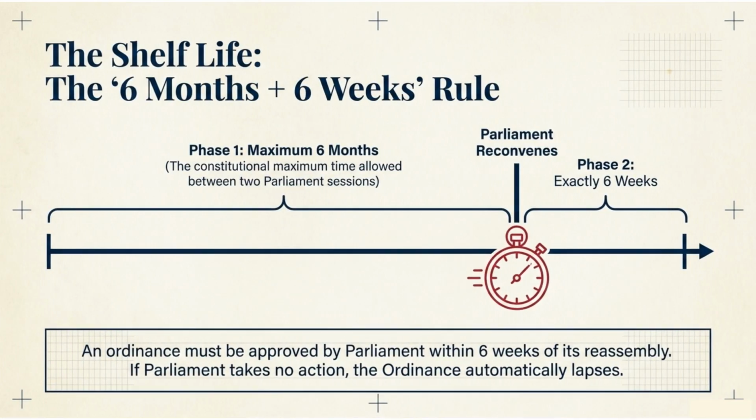The ordinance's shelf life is governed by the "6 months plus 6 weeks" rule. It lasts a maximum of 6 months until Parliament reconvenes, and then must be approved by Parliament within exactly 6 weeks of its reassembly, or it automatically lapses.